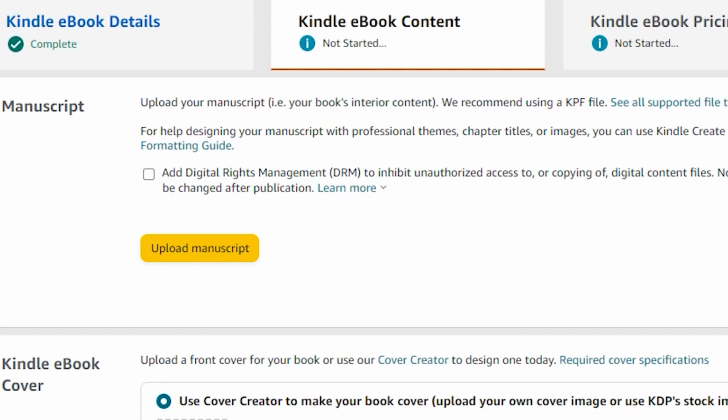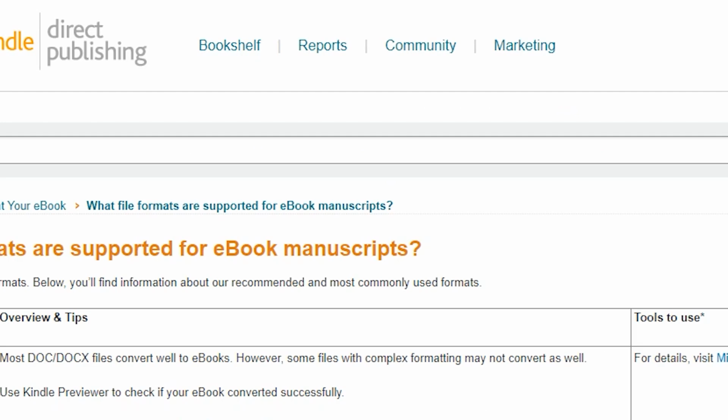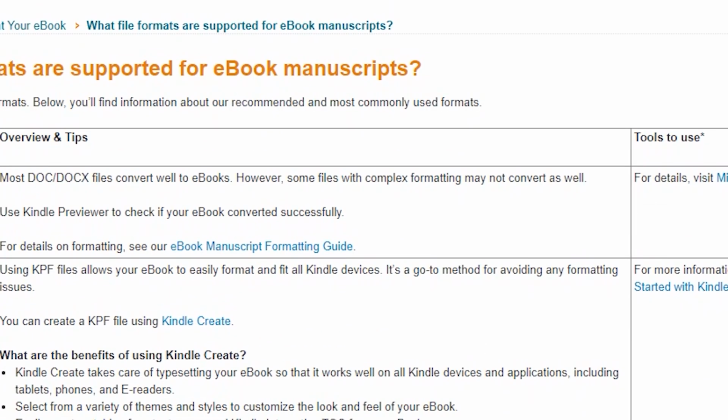So if you want, you can give the option for pre-ordering the copy before you publish the book. And once that part is over, there is uploading the manuscript. There is a format by which you have to upload the manuscript. For example, the doc or Kindle format itself is there. You can just call it a KPF file.